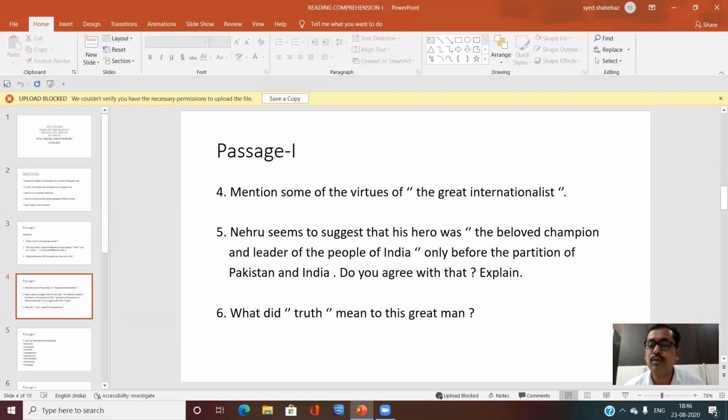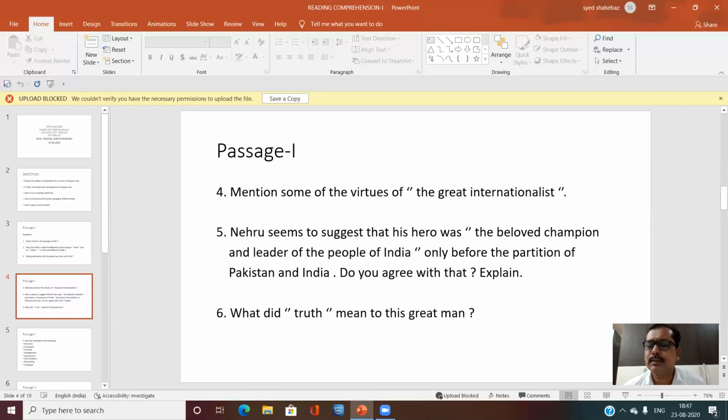Fifth question, Nehru seems to suggest that his hero was the beloved champion and leader of the people of India only before the partition of Pakistan and India. Do you agree with that? Explain. Answer is Nehru suggests that Gandhiji was the beloved champion, leader of the people both of India and Pakistan. This is corroborated by the spontaneous tributes that his death brought from the people of Pakistan.